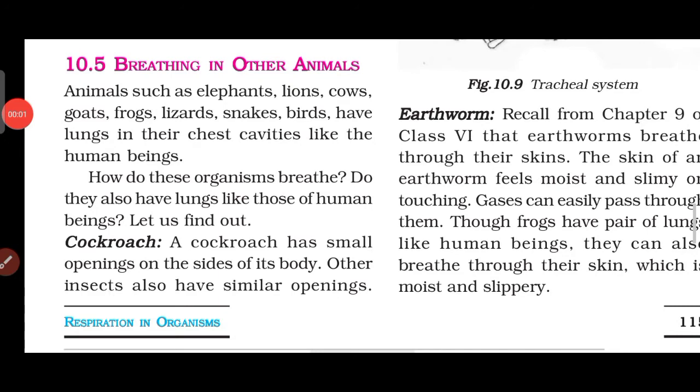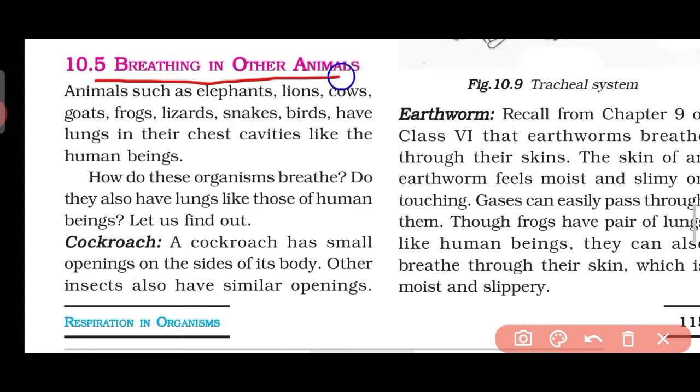Students, till now we have been explaining about the breathing mechanism of humans, and now we are going to study about the breathing mechanism in other animals. Okay, now look here. Some animals like elephants, lions, cows, frogs, lizards, all these animals do have chest cavities and lungs just like us.